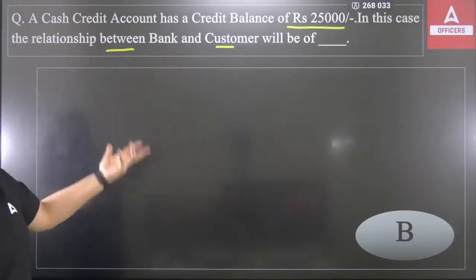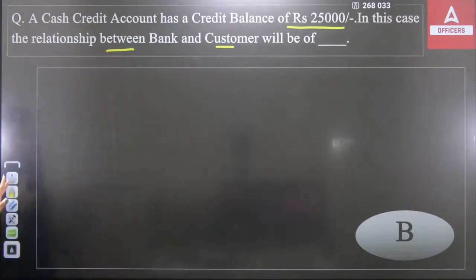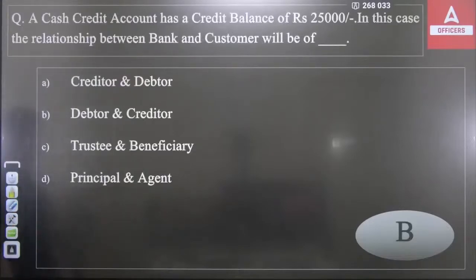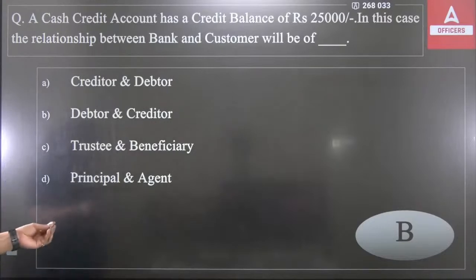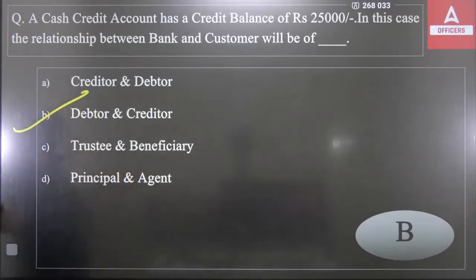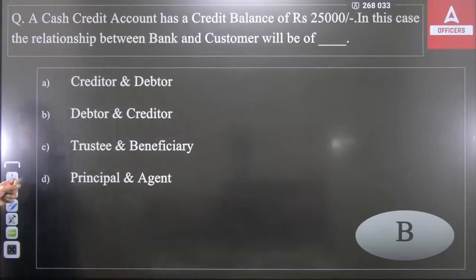Again, the same creditor-debtor relationship will be there, because here the cash credit account is there. So we can see here, in case of a cash credit account, there is a credit balance in the customer's account, that is 25,000 rupees. So here the bank will be the debtor and the customer will be a creditor. That's the relationship they have.